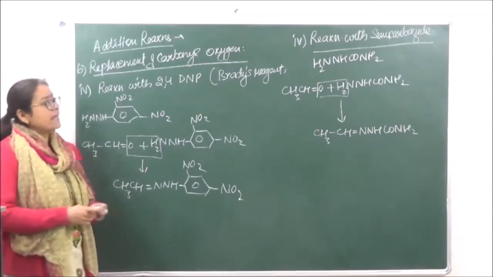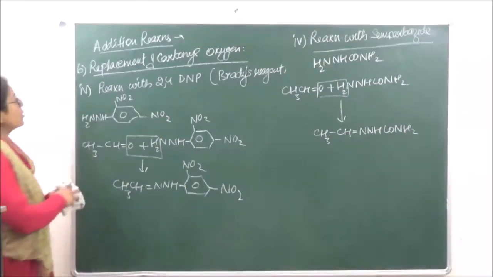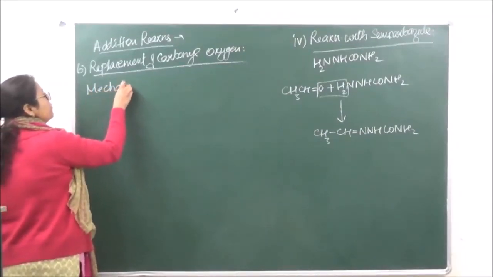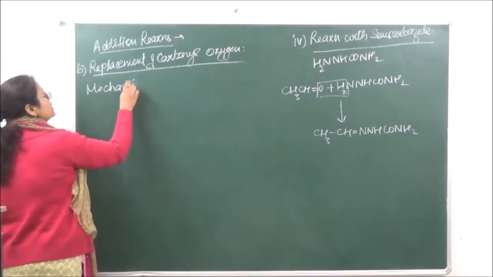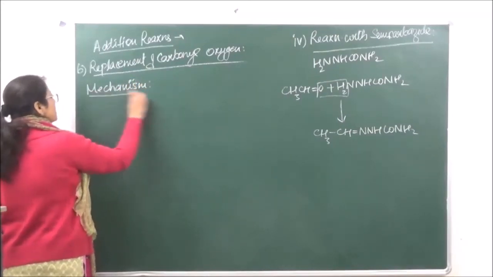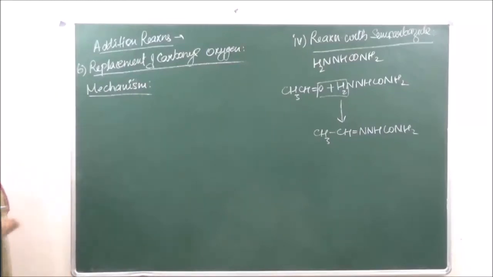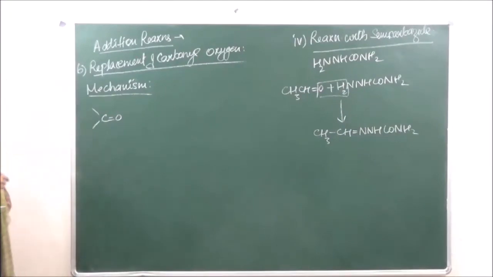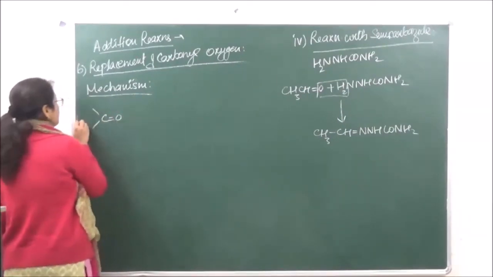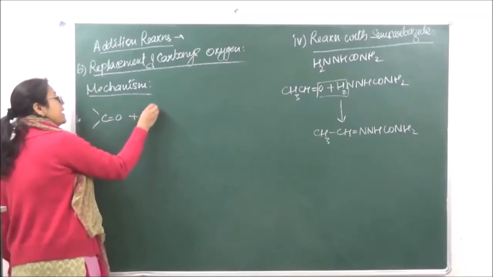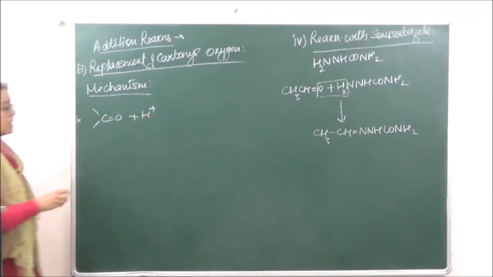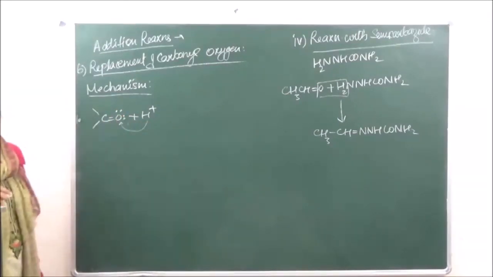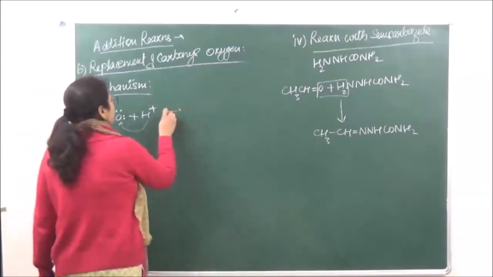Now let's just see the mechanism of all these reactions which we have done over here. We're looking at the mechanism. The mechanism will be carried out in the following steps. Right? So we have over here C double bond O, okay, plus the reaction in the first step, the reaction will take place in an acidic medium. So H positive, this H positive will go and attack at the oxygen over here, and we are going to get a cation form.